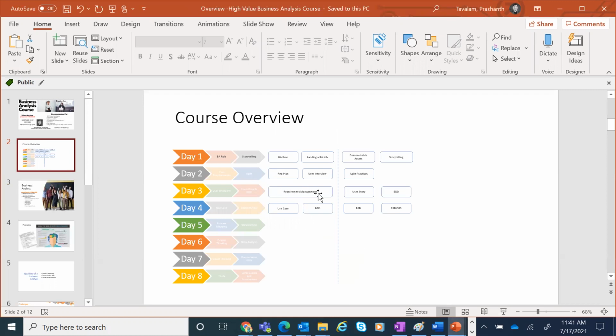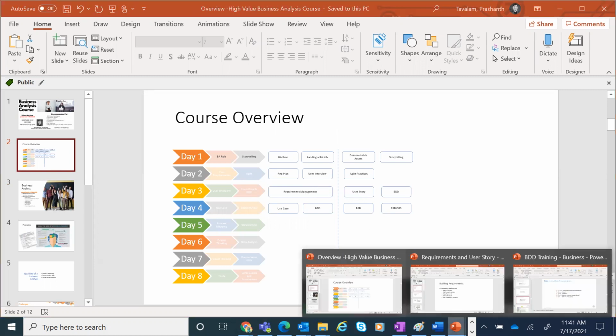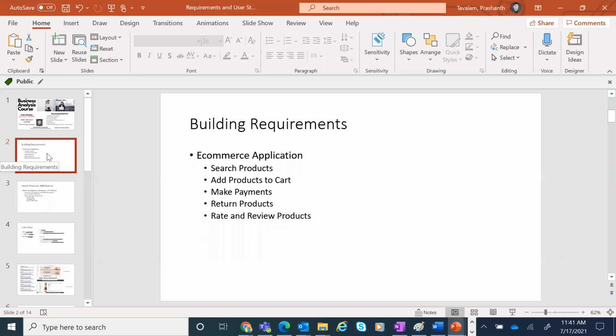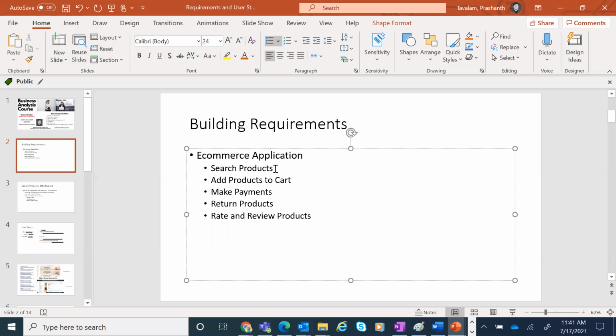So we look at requirement management. How do you do requirements? How do you build a requirement? So this topic which you are seeing here is nothing but story mapping. Story mapping. I have a question.